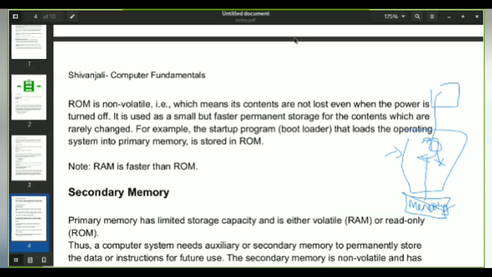You can't remove it unless you want to remove it on your own. It doesn't just erase whenever the power goes off. Thus, that is the main reason ROM is used, because whenever the content is lost, you just have to store some data for some kind of purpose so that you can come back to it. And when you talk about the faster process, the RAM is much faster than ROM.